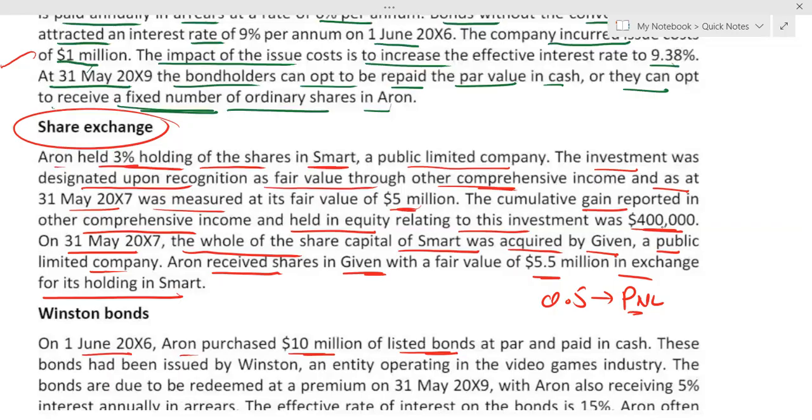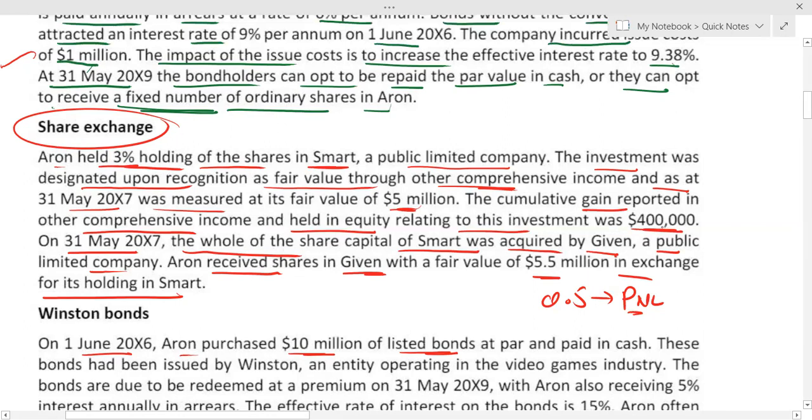At most, the cumulative gain at disposal, the organization can bring the change within equity. Simply you can say OCE will be debited and retained earnings will be credited. Or you can just write a single line that a change within equity is permissible, but recycling is not allowed.